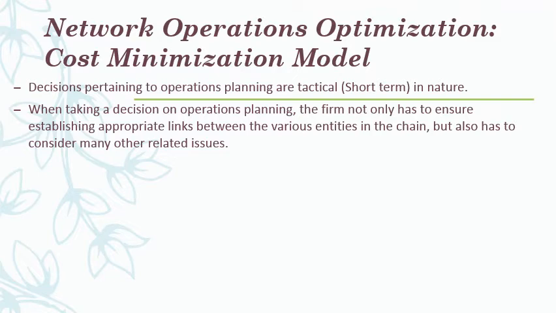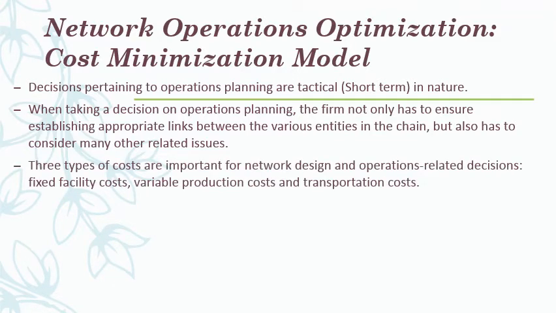It starts with the supplier, then the manufacturer, then the distributor, then the retailer, and finally the customer. These are the 5 major entities of the chain, and the firm has to ensure that there is a firm link between all these 5 entities. In addition to that, it also needs to take care of many other related issues.